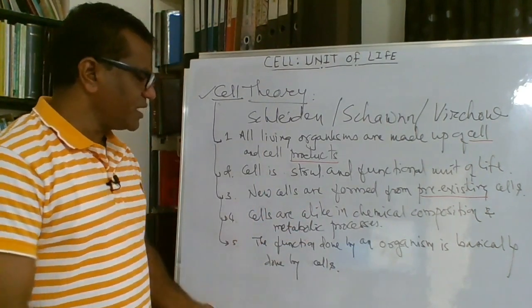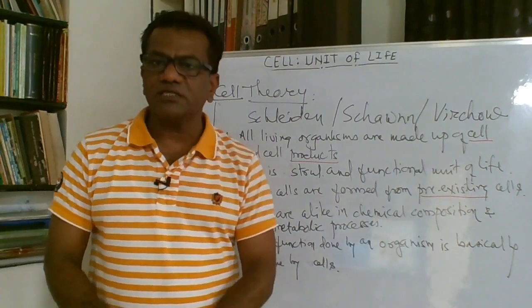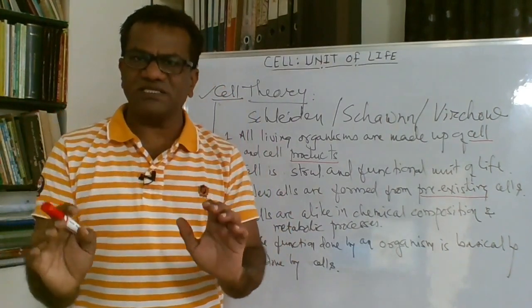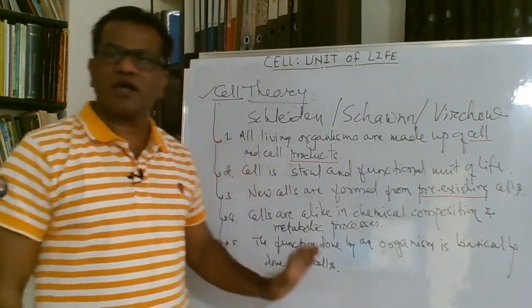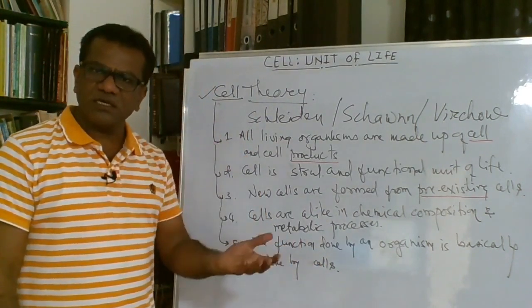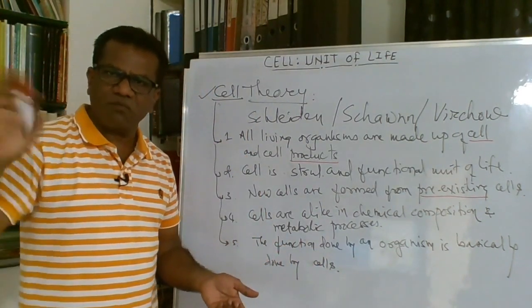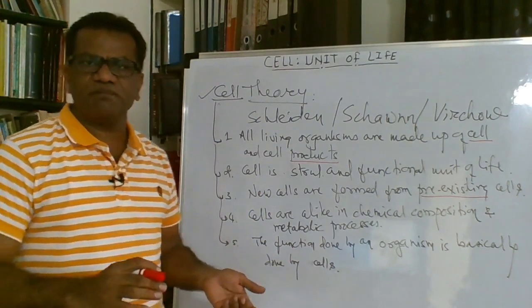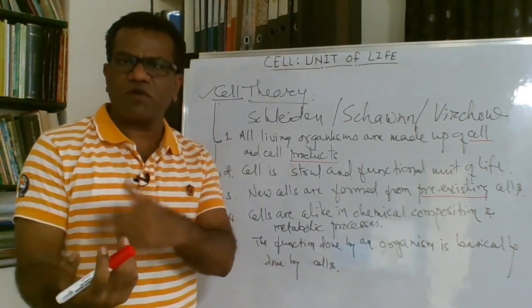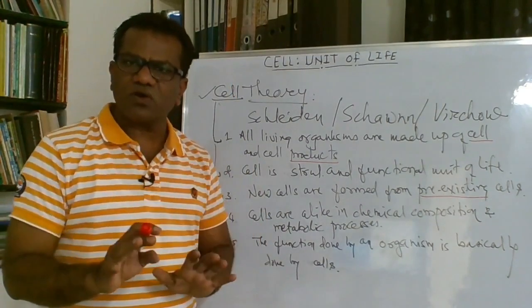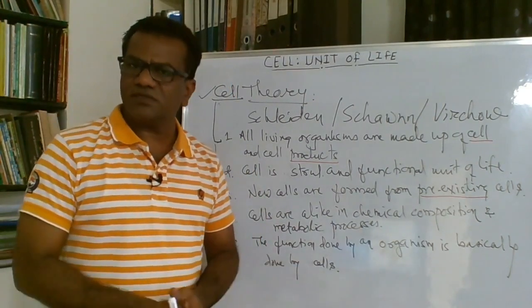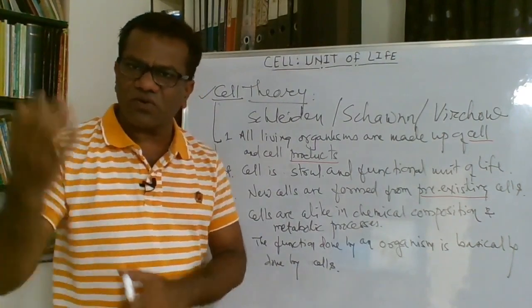And the last point: the function done by an organism as a whole is basically done by the cells which form that organism. So when we do anything, it is done by the cell. If I am moving my hand, then I am using the cells which have formed my hand, and cells are doing that function. The brain has given the order, and the brain is also made up of cells, so cells have given the order.